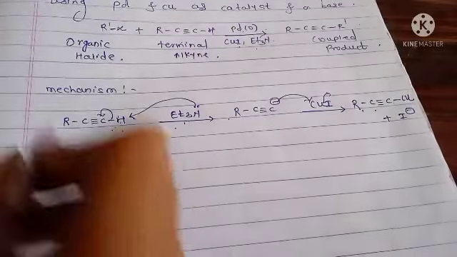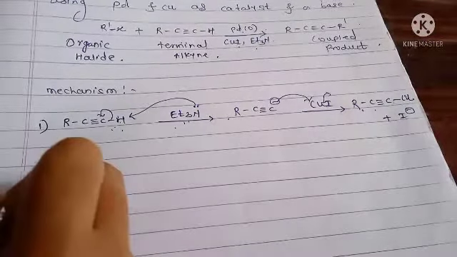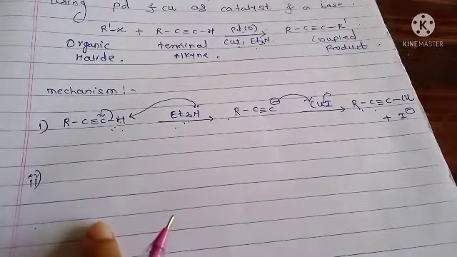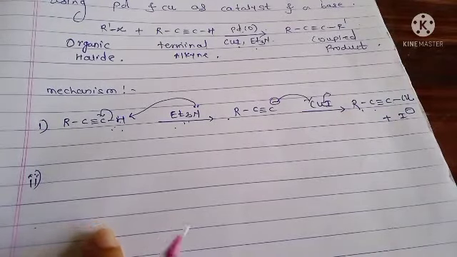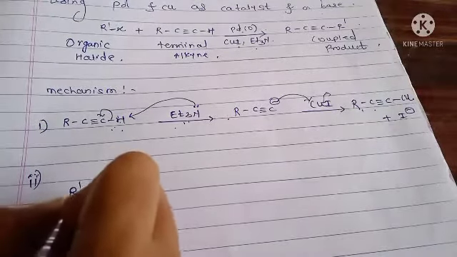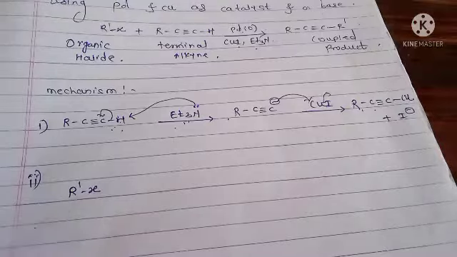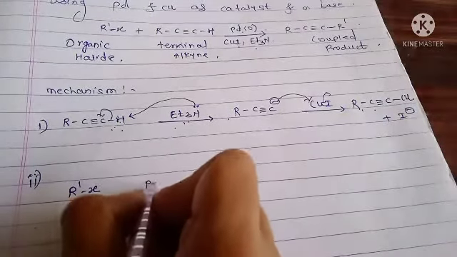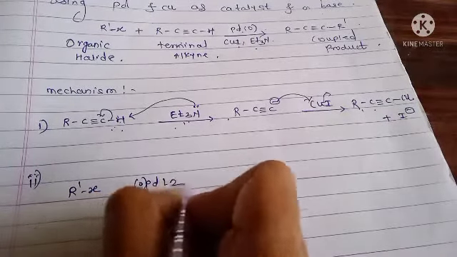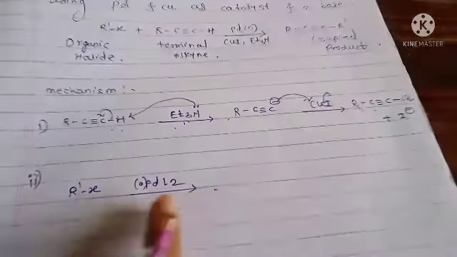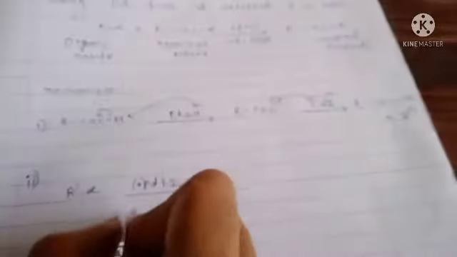Now next, in the next steps, four steps are given. First step, the organic halide first reacts with palladium(0) as a catalyst. Here first the oxidative addition takes place.